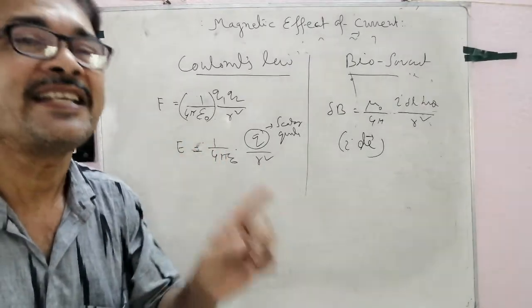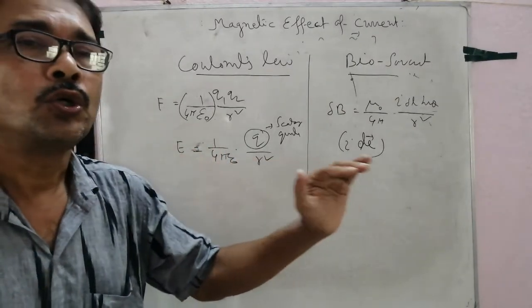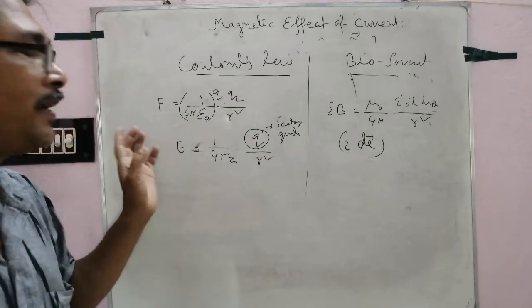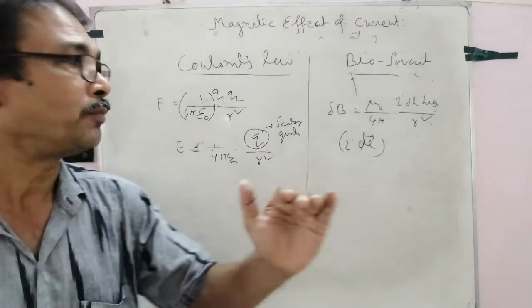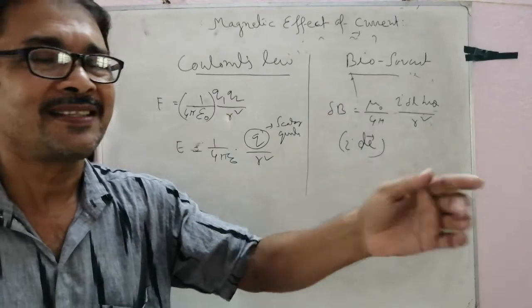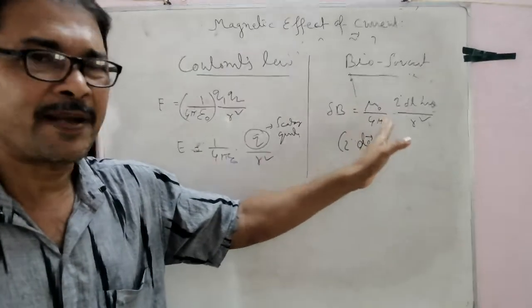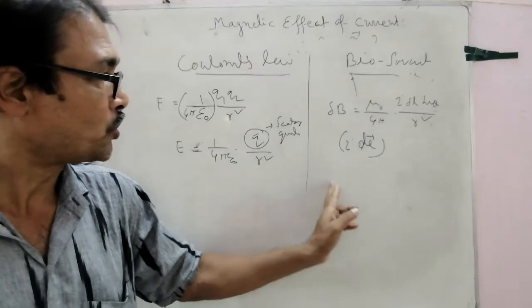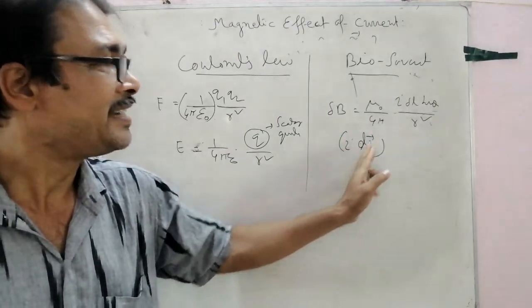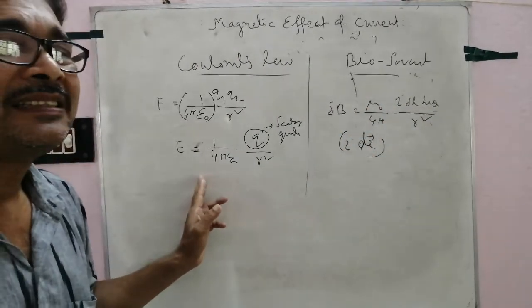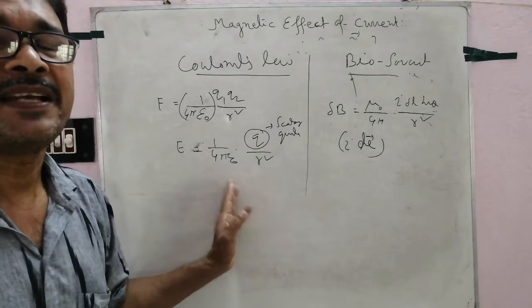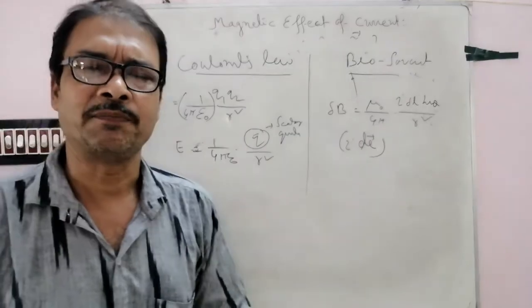The electric field is along R. R বরাবর কাজ করবে। ইলেকট্রিক ফিল্ডটা কি? R বরাবর কাজ করবে, দূরত্ব বরাবর, হয় বাইরের দিকে নয় ভেতরের দিকে। So the magnetic field is perpendicular to the plane of the paper consisting I dl and R, but the electric field is radial. This is another dissimilarity.